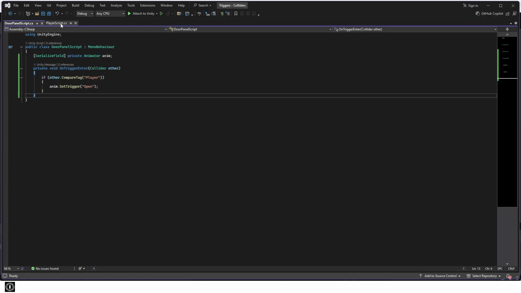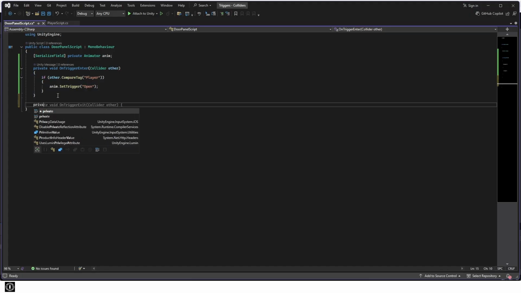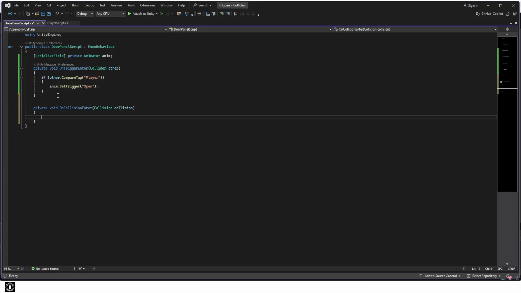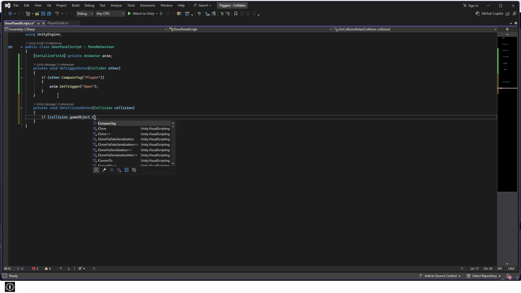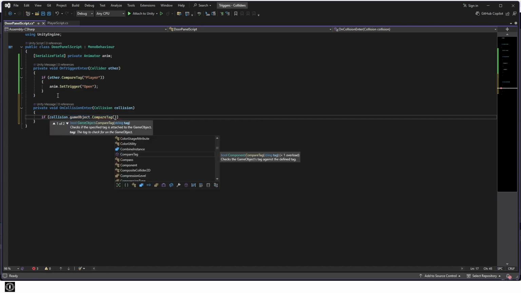Now in the door panel script, add private void OnCollisionEnter(Collision collision). If collision.gameObject.CompareTag("Projectile"), Destroy(collision.gameObject), Destroy(gameObject).